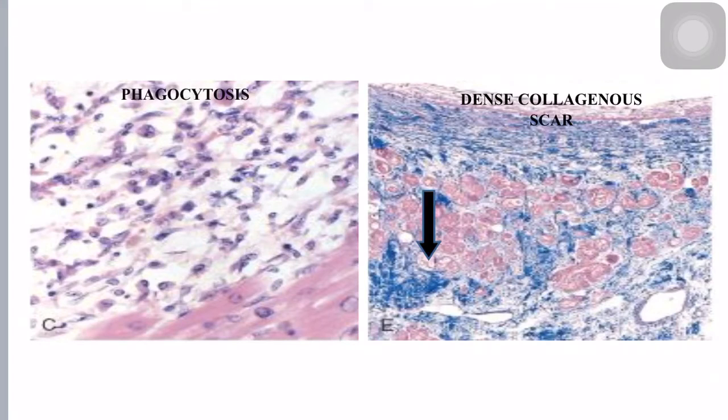This Masson trichrome stain is a special stain that is usually used in pathology in cases where we have to demonstrate the abundance of collagen, because there is going to be scar tissue which is secondary to formation of excess collagen. All this collagen has taken a blue color.